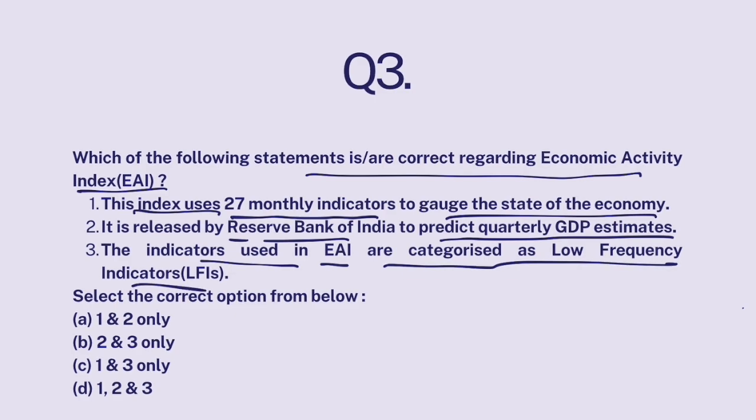Okay. So economic activity index is an indicator. It basically uses 27 monthly indicators to predict what is going to be the quarterly GDP figures well in advance.